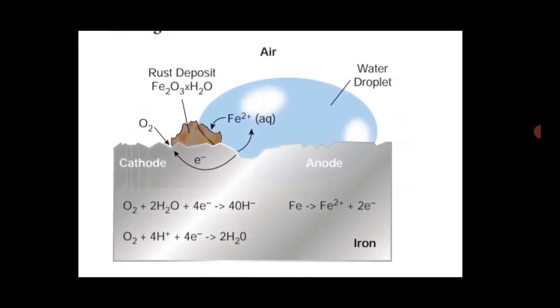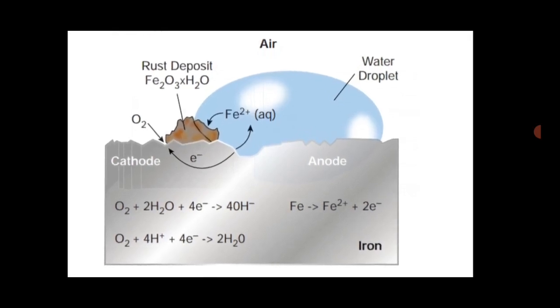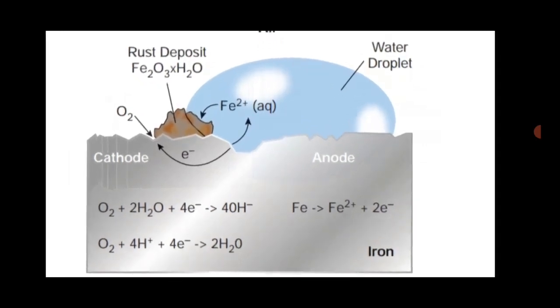In the cathodic reaction, oxygen reacts with water molecules and electrons to form 4OH minus ions, hydroxide ions. In the anodic reaction, iron loses electrons to form a ferrous ion. Iron converts into Fe2+ ion by losing 2 electrons. Two electrons lost means a 2+ ion is formed; if 3 electrons are lost, a 3+ ion is formed.